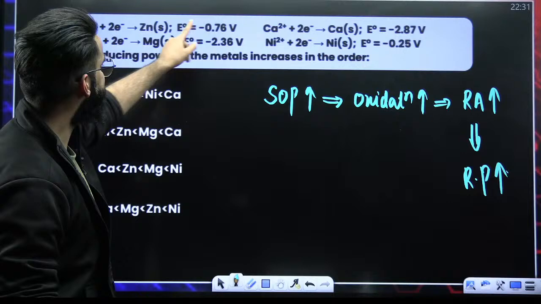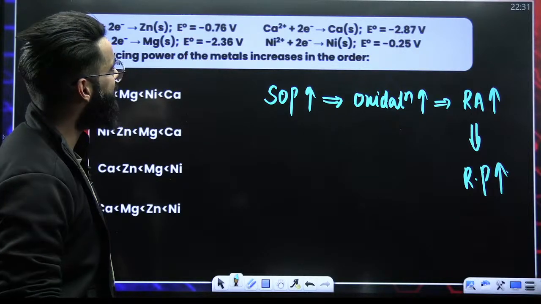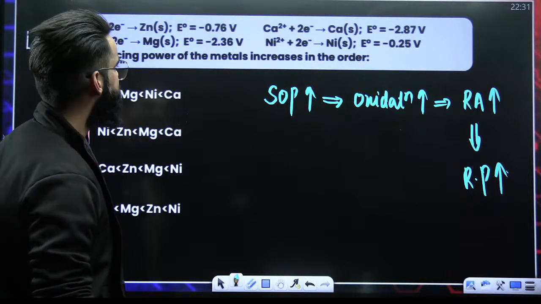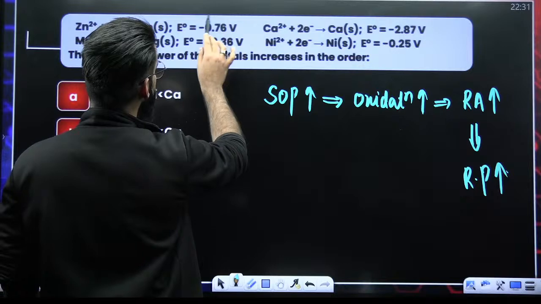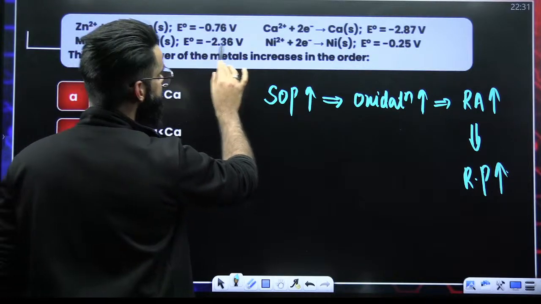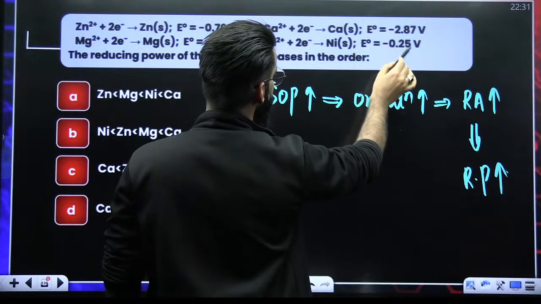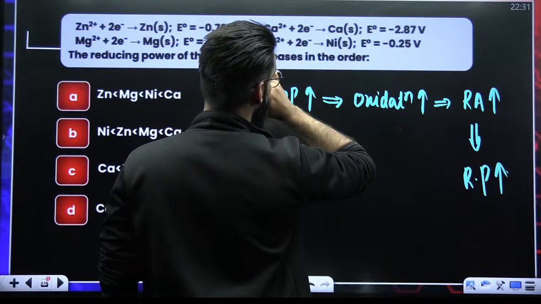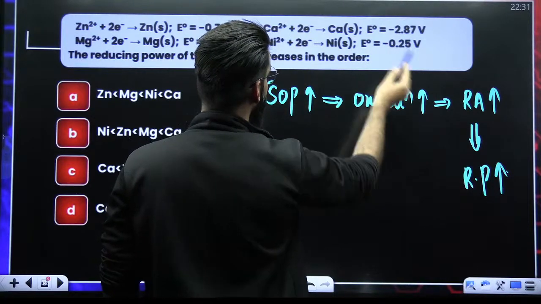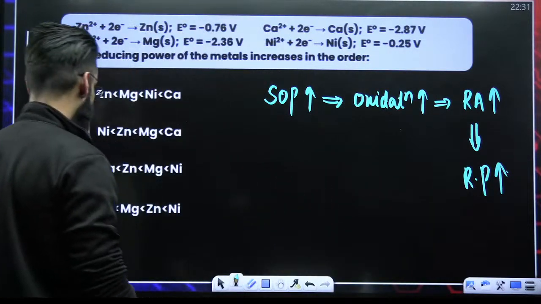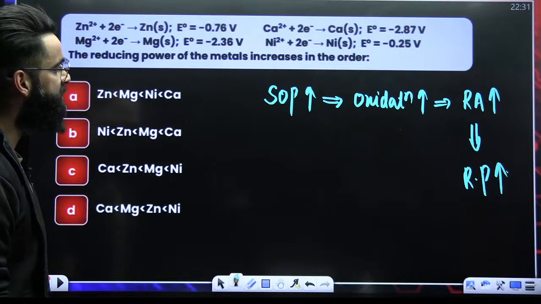Now all of these are SRPs. So convert these SRPs into SOPs. Just reverse their sign. This will be plus 0.76, plus 2.36, plus 2.87, plus 0.25. So which has got maximum SOP? I would say calcium has got maximum SOP.